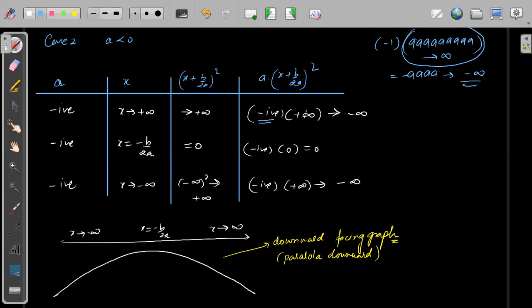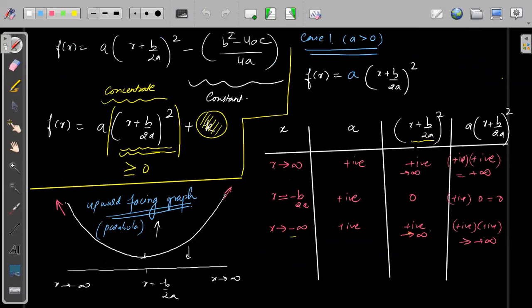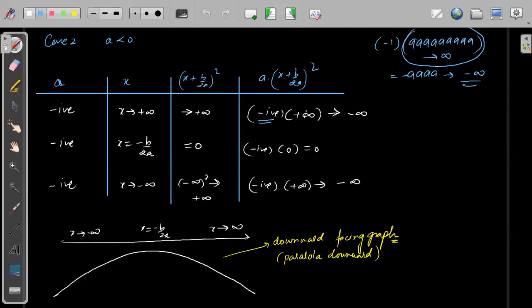Devadarshan, sir, but in case 1, we had only X greater than 0. No, here X is infinity, so X is minus infinity, so X is less than 0. This is X greater than 0. This is X less than 0. So we have both the cases. Understood? Fine.